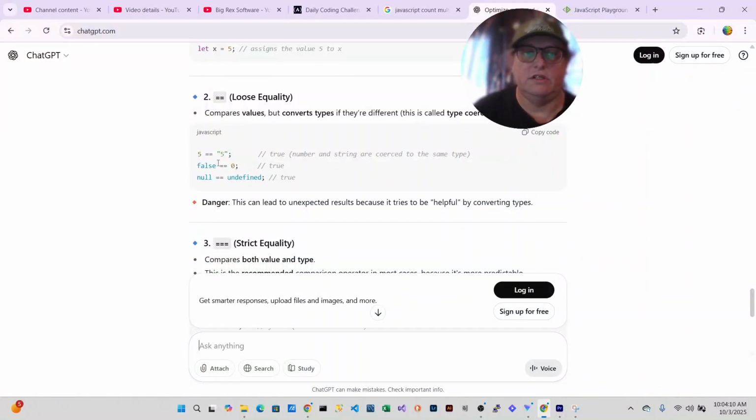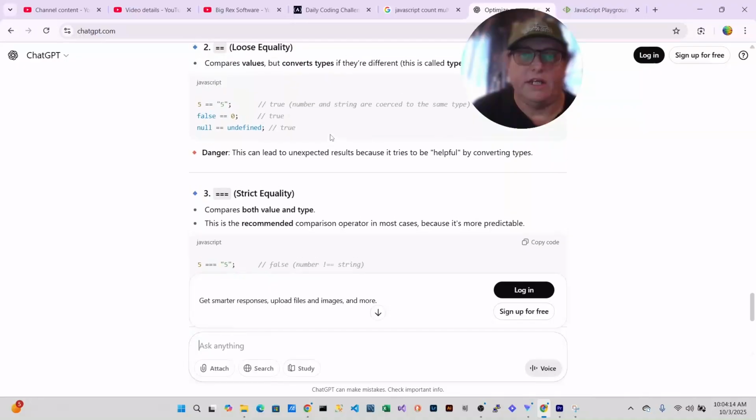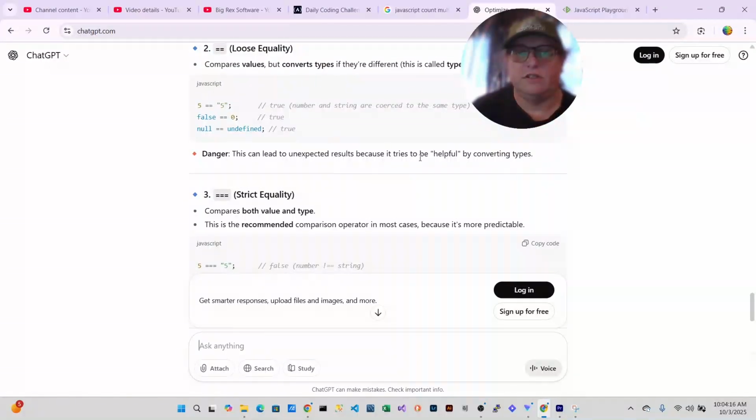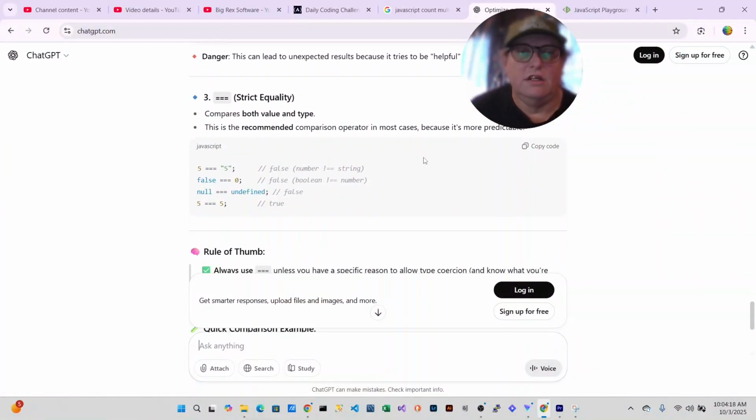So if it's a string or a number, it will actually convert it behind the scenes. And it can lead to unexpected results because it tries to be helpful. And this compares both value and type. This is a recommended comparison operator in most cases because it's predictable. This is the one I should have used. So 5 triple equals quote 5 is false.